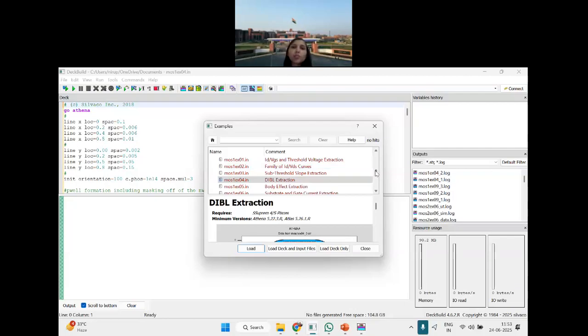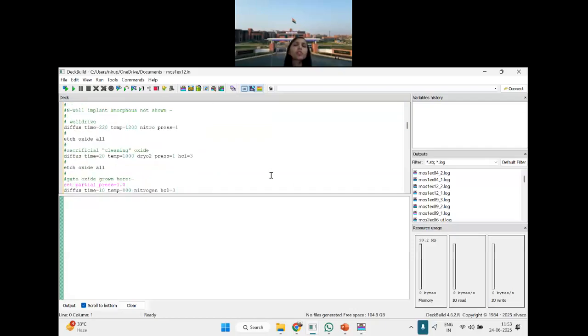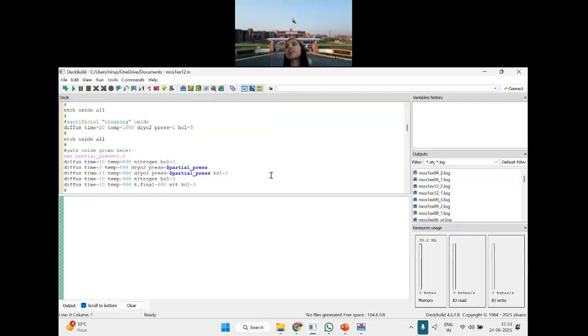When you are scaling down your MOSFET, there are n number of negative effects of the scaled down dimension. These are called short channel effects, and they are extremely detrimental to your chip performance. So that is why extracting DIBL is very mandatory. I'll run another example which will show you how DIBL is done.